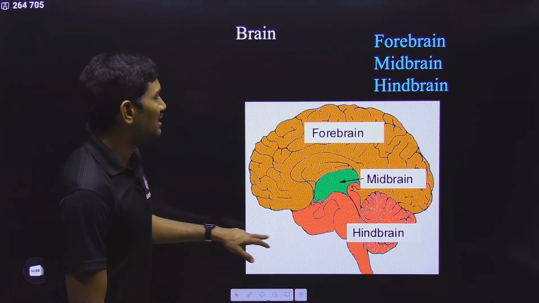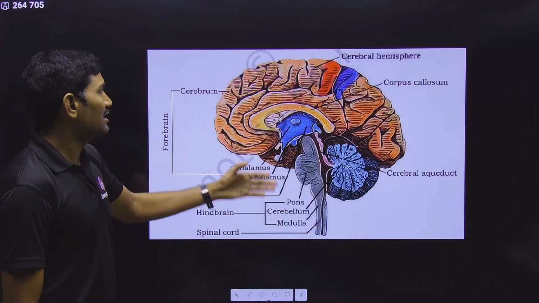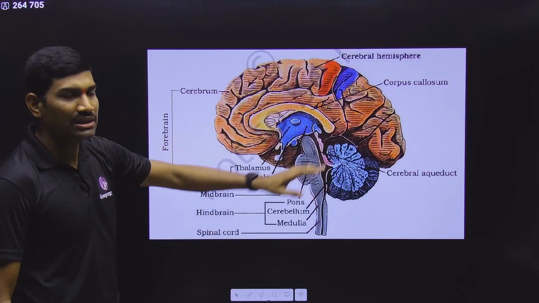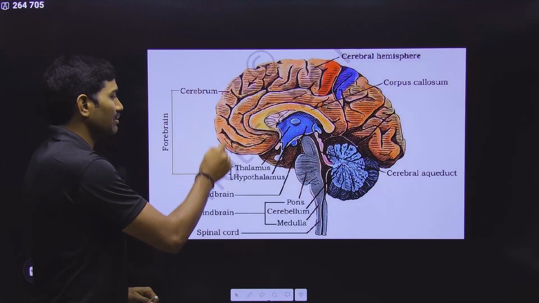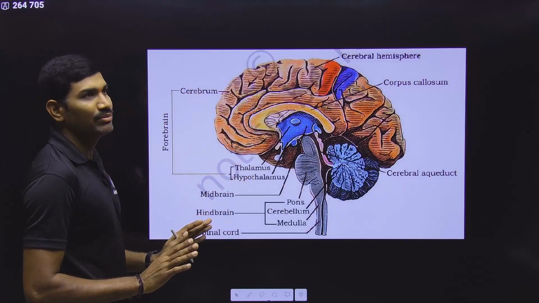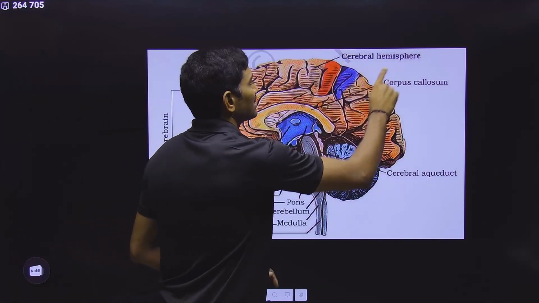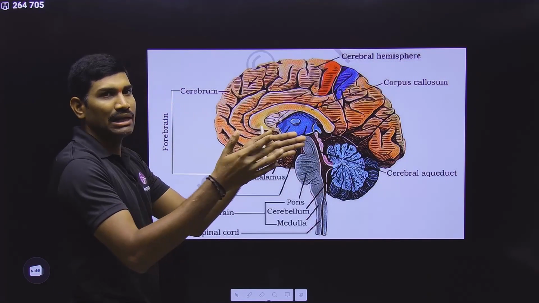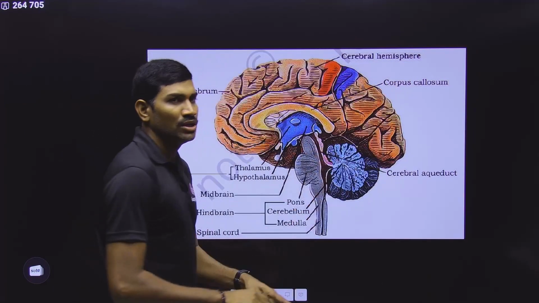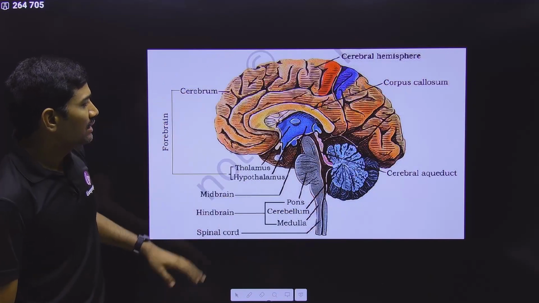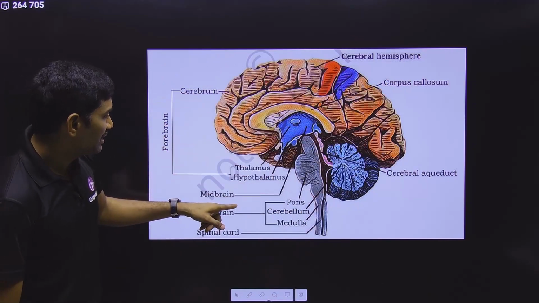These are the three regions that they are talking about here. And this is the NCERT diagram. Very clearly they have mentioned each and everything. Observe carefully. Forebrain, cerebrum they have mentioned, thalamus, hypothalamus they have mentioned. In the cerebrum they have mentioned the cerebral hemispheres, and the cerebral hemispheres are connected by the corpus callosum. So that also they have mentioned. Okay. Next one. Here this is the midbrain they have mentioned.